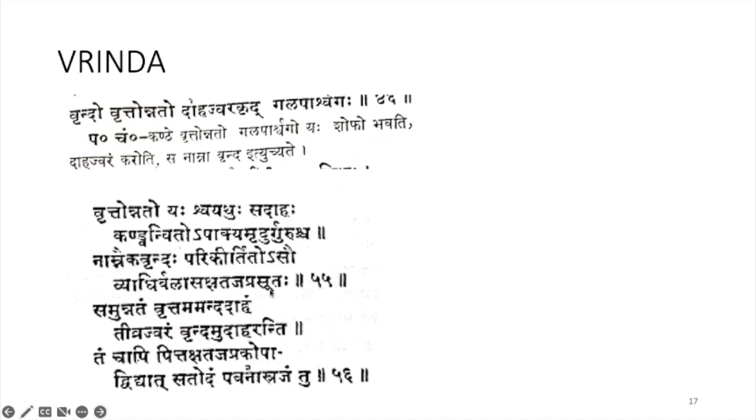So this is the Lakshana for Eka Vrinda, and Samunnadam Vrittam Andam Daham Tivra Jvaram Vrindam Udaharanti. This is the Lakshana for Vrinda. Tamcha Abhi Pittak Shadaja Pragobad Vidya Satodam Pavana Asrajam tu. So Vrittonnadam, round in shape, with Unnada Shvayadu, a shofa will be there.